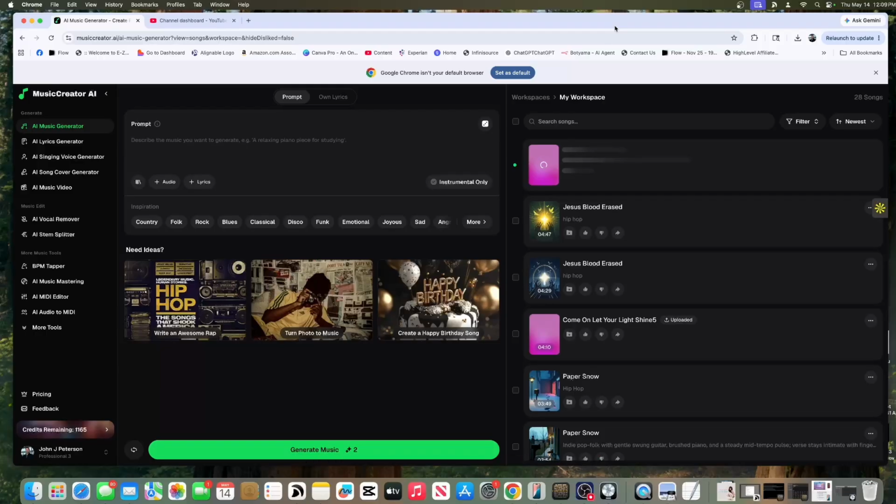And MusicCreator AI, it does stems, it doesn't do as many as SUNO. And the other thing is, MusicCreator AI does not generate or read the lyrics of the originals that I upload. SUNO does. And then I can reimagine my song into covers and everything. With MusicCreator AI, I have to grab the lyrics from my Google Doc and drag them in myself. So again, SUNO is a little bit easier for me, and it's a little bit better for me being a